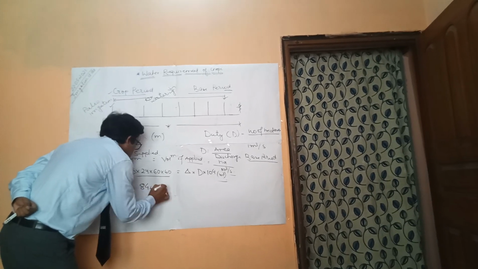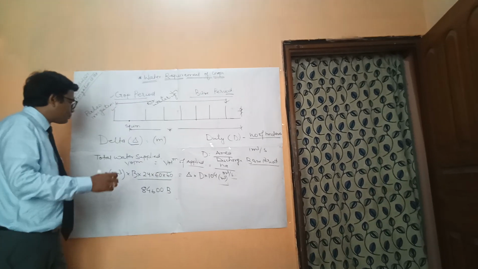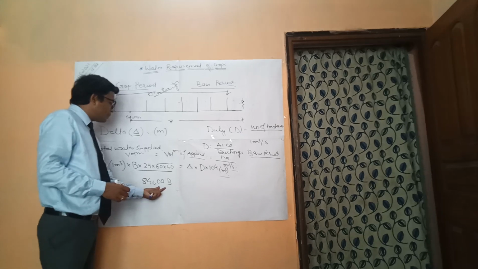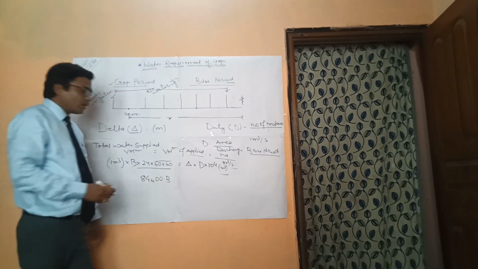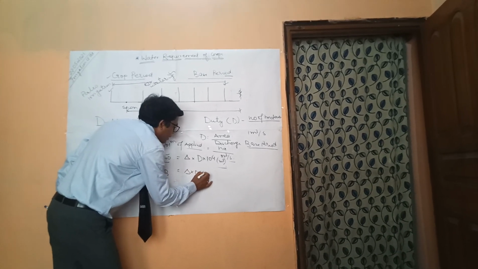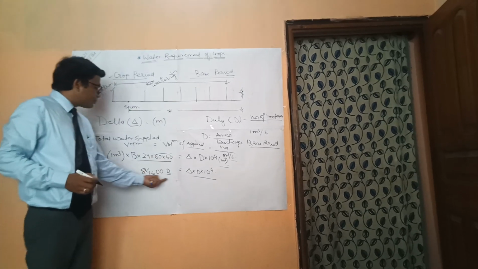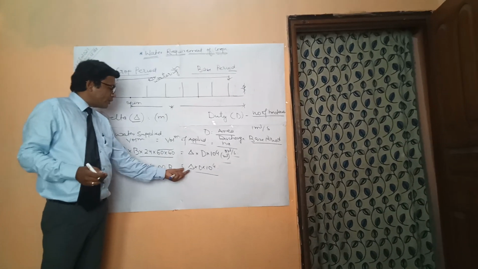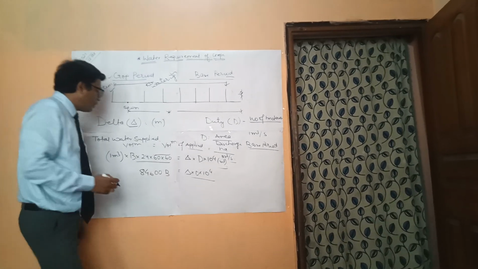86400 into B. We can see this is the multiplication, 60 into 60 into 24. This is 86400, and B is the base period in number of days. And this is delta into D into 10 to the power 4. So now we can calculate any values. If we are given two quantities, we can easily calculate the third quantity.